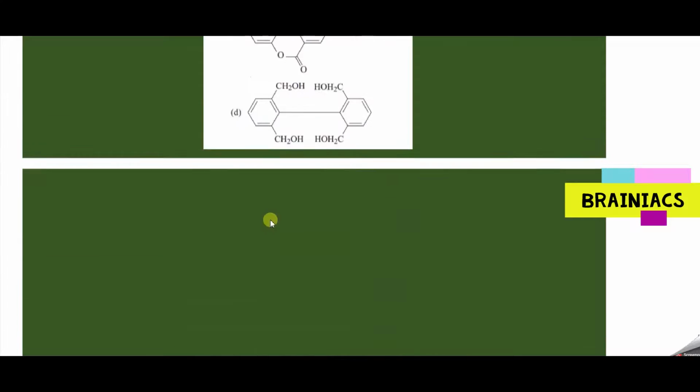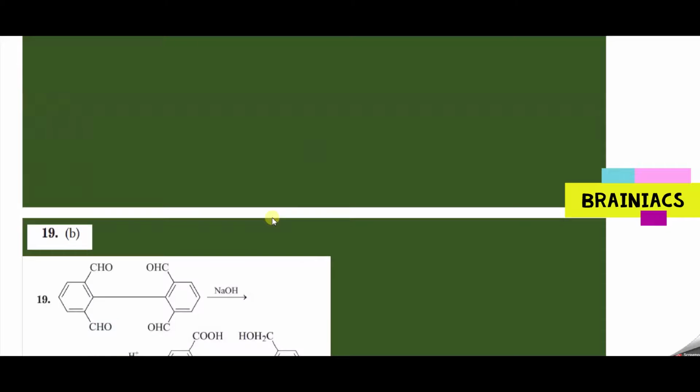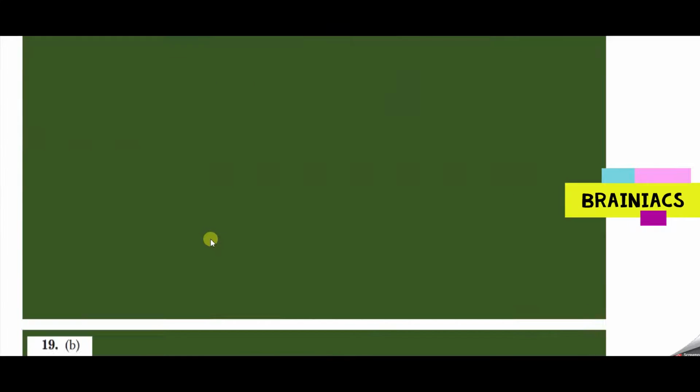Okay, the question is missing. Sorry, dear. Here, treatment with the NaOH. They should mention that. Okay, it was missing out. So this is the question. What is the major product formed in this reaction? So we know here CHO groups are present nearby and there is no alpha hydrogen in it. So it's also a case of Cannizzaro reaction.